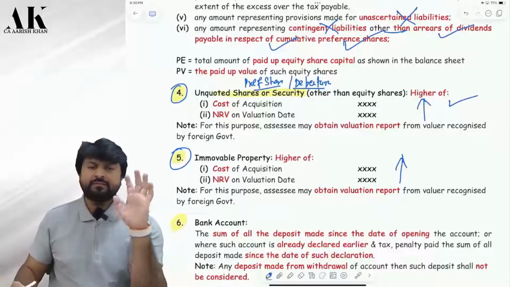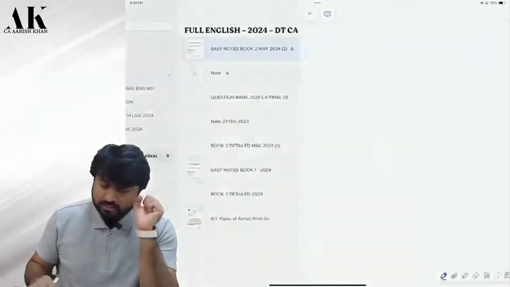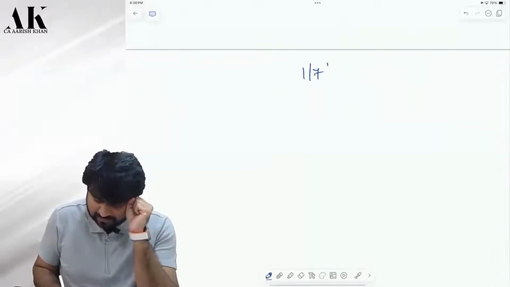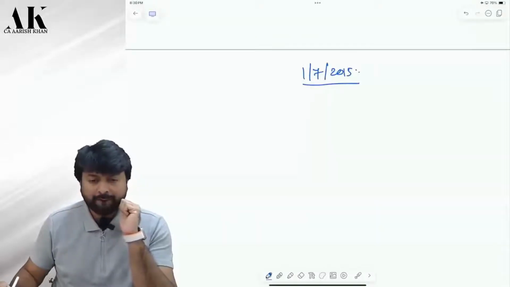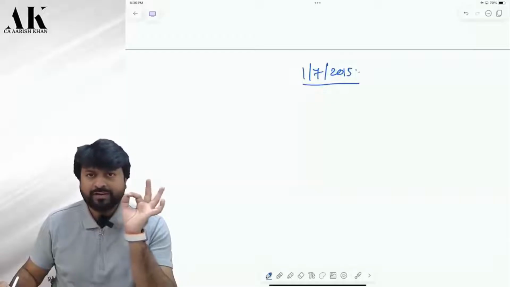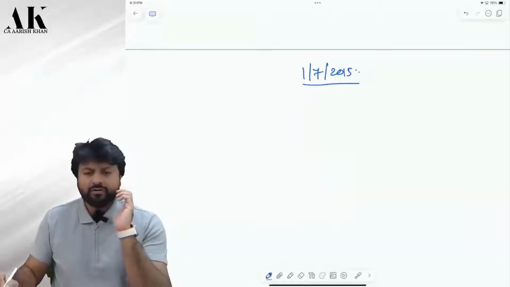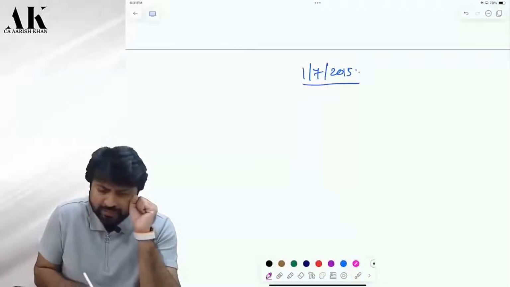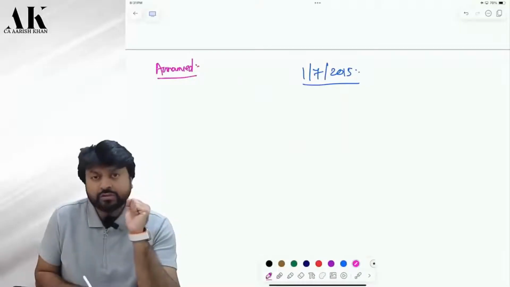Wait, step by step. Have patience. Now, this particular law came from 1st July 2015. This law is effective from 2015. Black money law 2015 it is. Now listen carefully. When would it have been announced? Tell me.